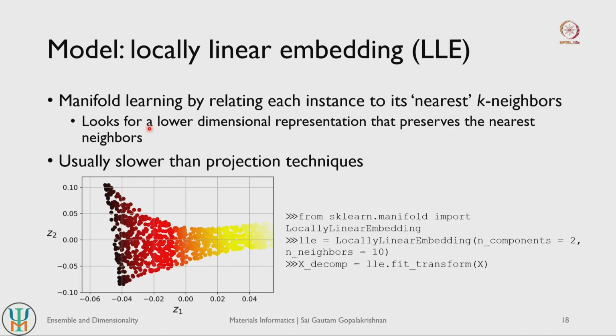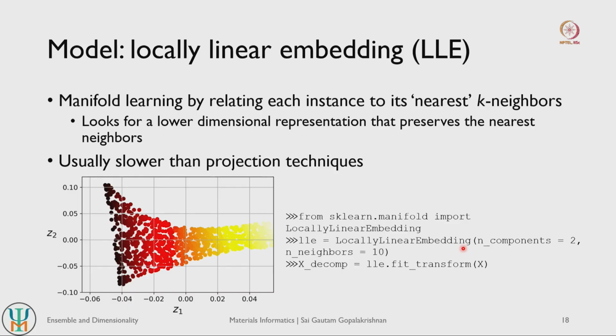So that is what manifold learning does, and in general manifold learning can be very slow compared to projection techniques. In projection techniques you are trying to construct orthogonal axes or hyperplanes. Here you are trying to preserve the local neighborhood or local similarity of a set of data points. So this is often slower. But in scikit-learn you can straight away implement locally linear embedding, or LLE, models from this manifold module.